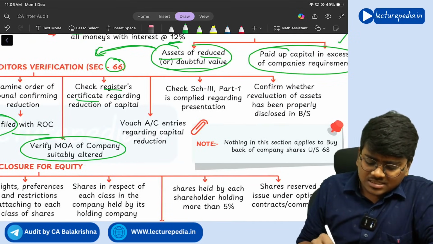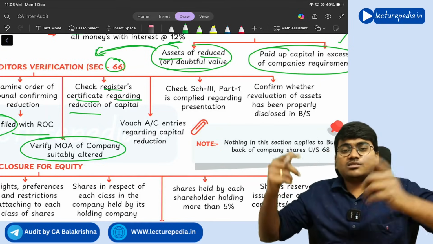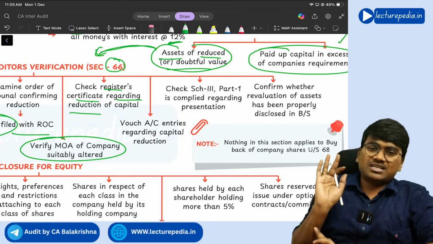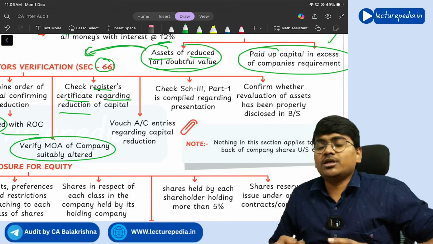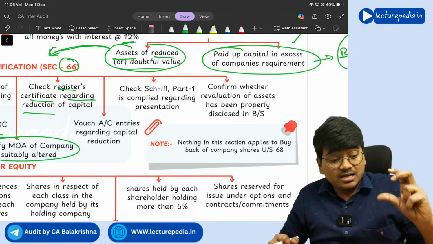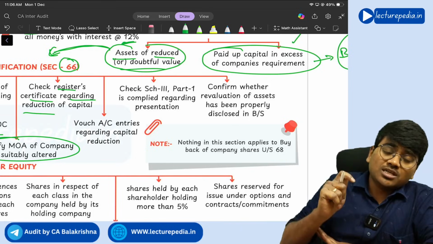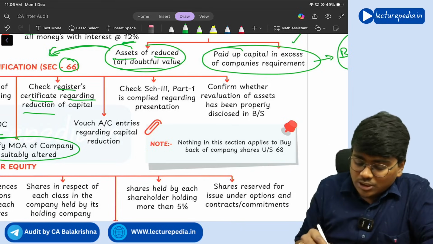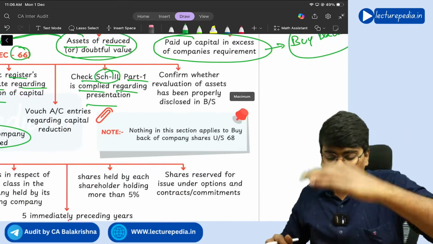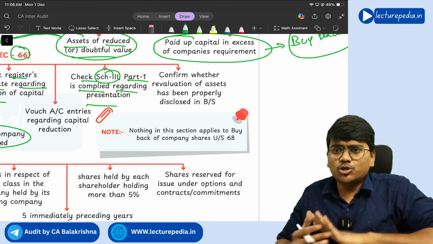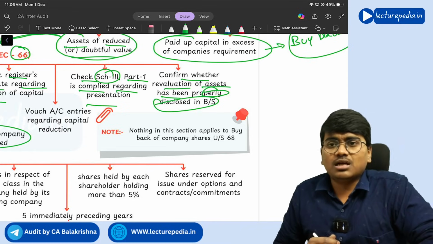Next, check the registrar's certificate regarding reduction of share capital. So once you have reduced the share capital, from the registrar or ROC you need to obtain a certificate, right? Online you can get it. So wherein the reduced share capital will be shown, that you need to see. Next, the presentation with respect to this reduction of share capital has to be made as per the requirement of Schedule 3. Check that Schedule 3 Part 1 is complied with regarding the presentation of this reduced share capital.